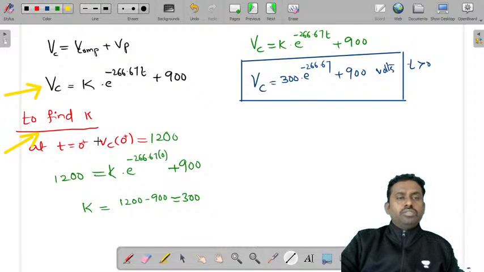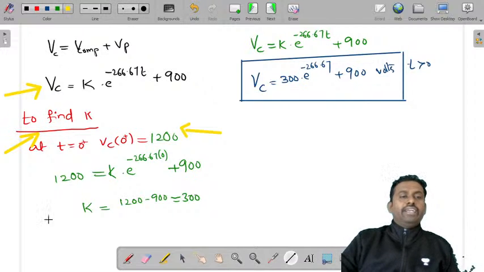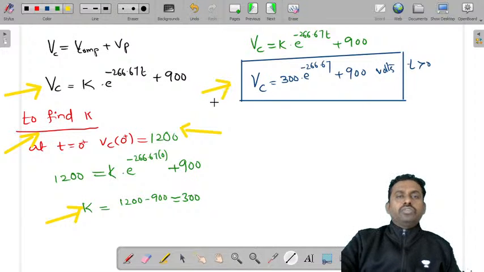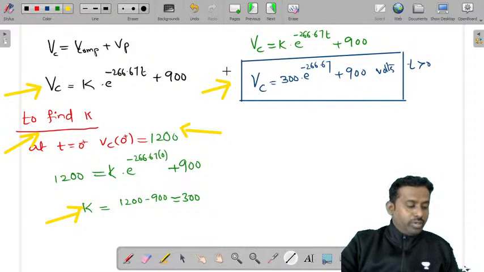At t is equal to 0, Vc is equal to 1200. That is what we got. We have obtained it, so we find the k value and get it as 300. Once you get the value of k, substitute it in Vc. That will be the voltage across the capacitor for t greater than 0. This is how you will determine the voltage across the capacitor.